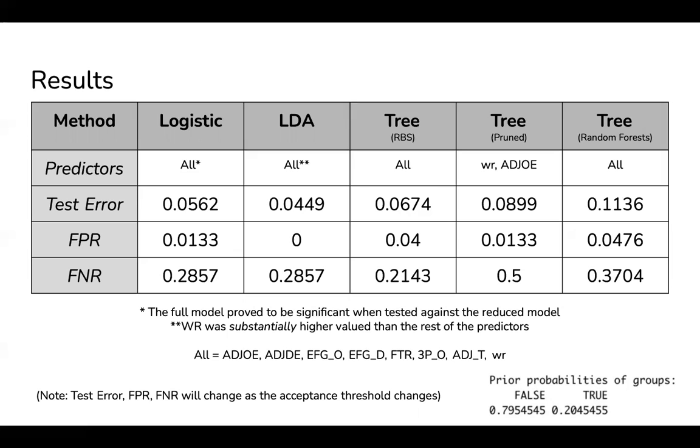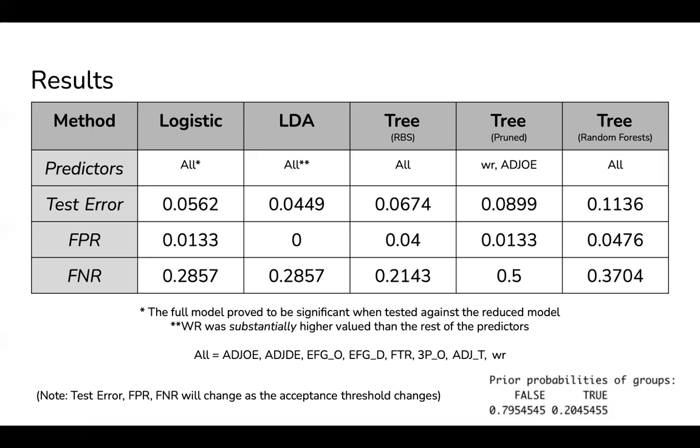But the most important one, to us at least, was the false negative rates. As you can see, they're all pretty high values. And so we considered lowering the acceptance threshold from 0.5 to 0.2. What that did is it did reduce the false negative rate, but it also caused the false positive rate and test error rate to skyrocket.